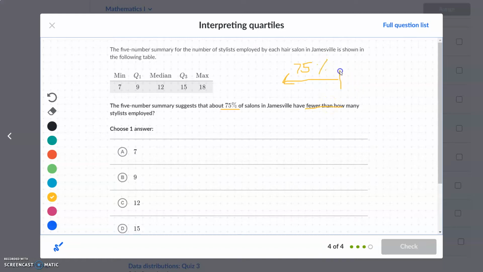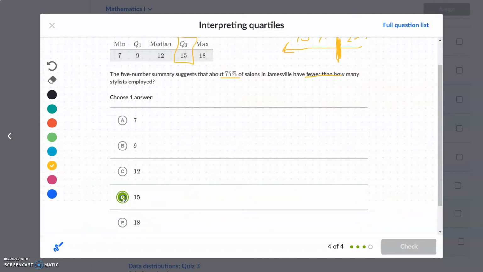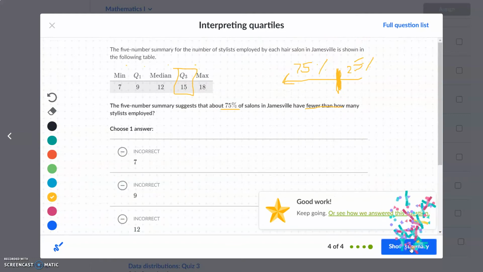So what number is this going to be right here? If there's 75% on the left, that means there's going to be only 25% on the right. Yeah? So what number is this? Right, that's going to be our Q3, right? Because it's going to be 25%, 25%, 25% on the left, and then 25% on the right. So Q3 is 15, so we pick 15 as our answer.